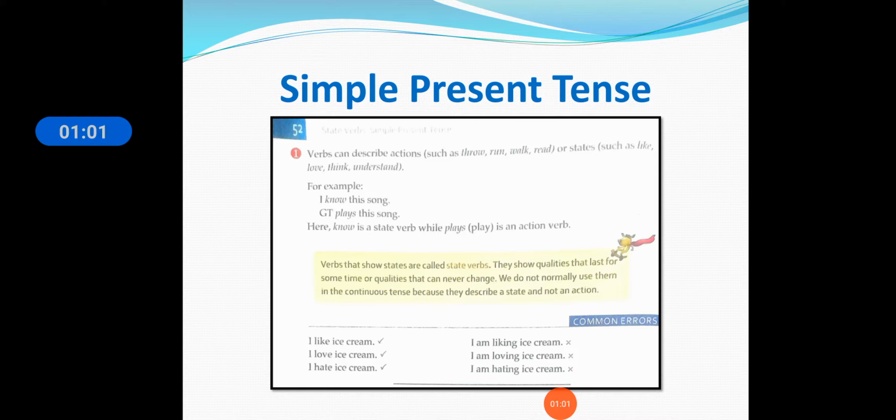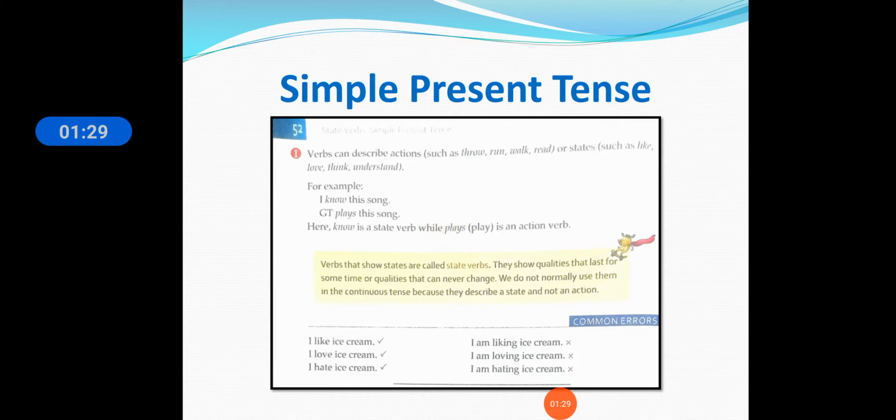These are all state verbs. Verbs can describe actions, and states are referring to the state of mind. So know and play: play is an action verb and know is a state verb.